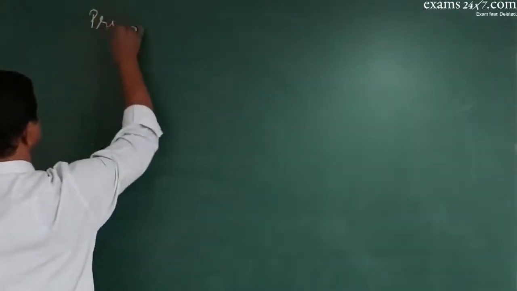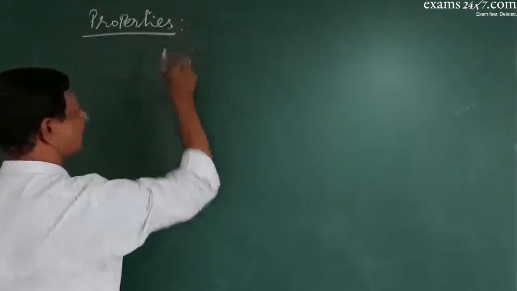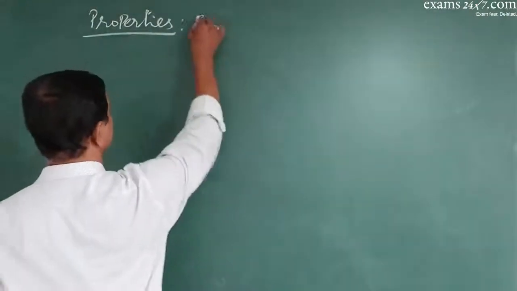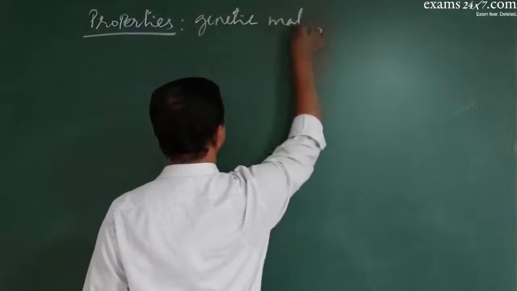Now, what are the properties of a genetic material?